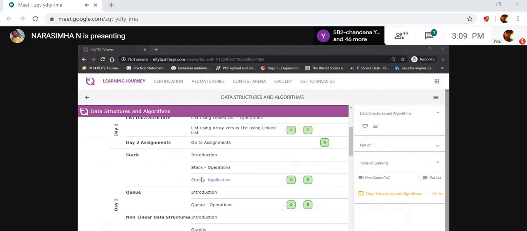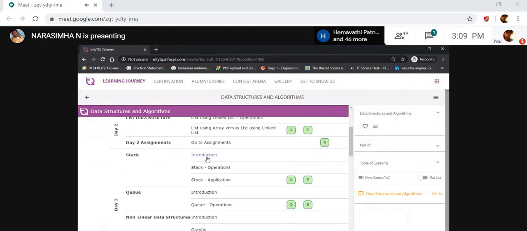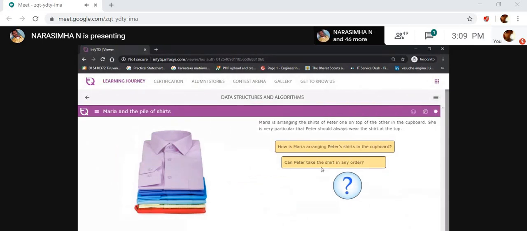The next content is stacks. Everybody knows. So what is meant by a stack? See here, it's an example for stack. Here they are inserting data in LIFO mode. LIFO in the sense last in, first out.